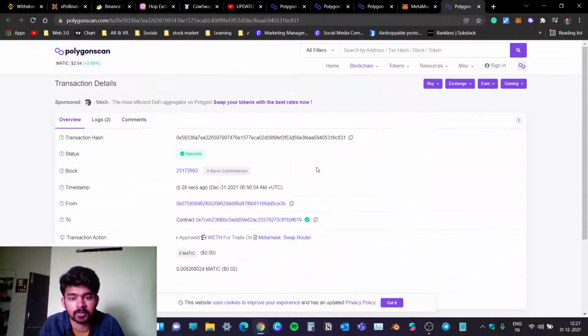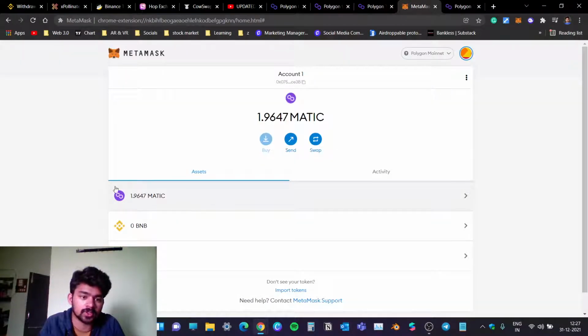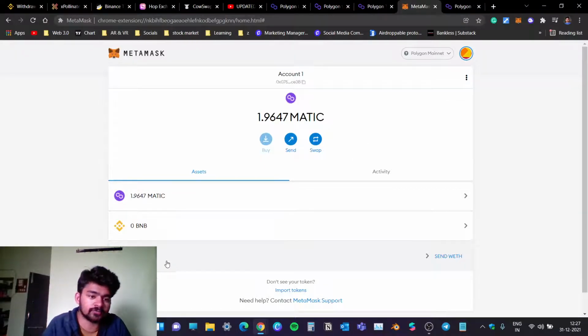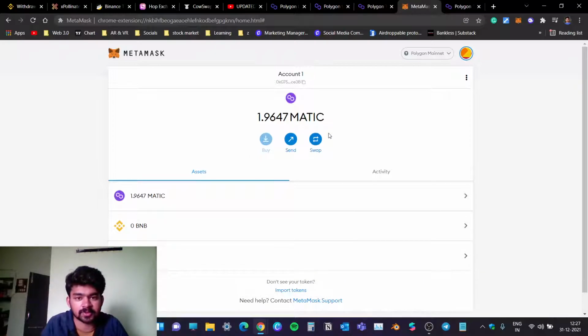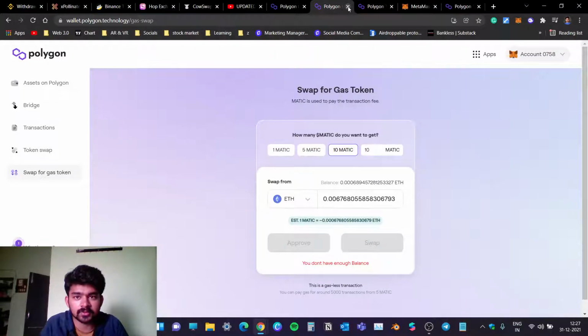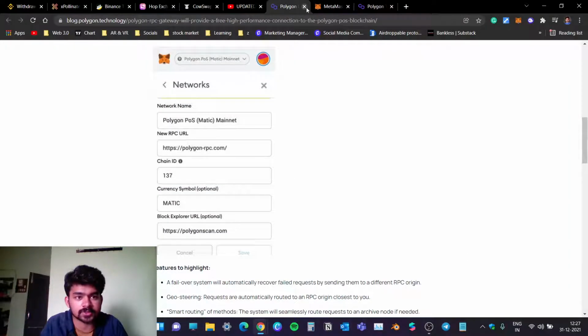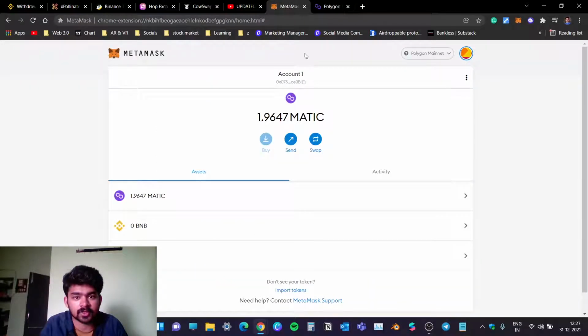You will get the Matic in order to do the transaction. By doing this, you won't pay gas to get the Matic. So later on, if you do any transaction here, you will pay Matic as fees. So like this guys, you can basically use this Polygon wallet technology for your advantage.